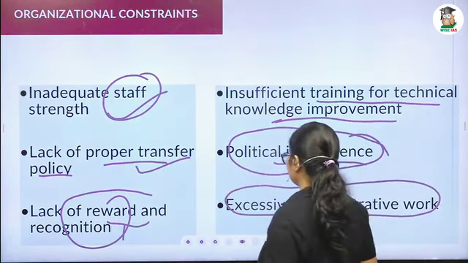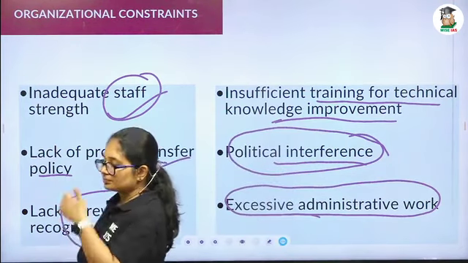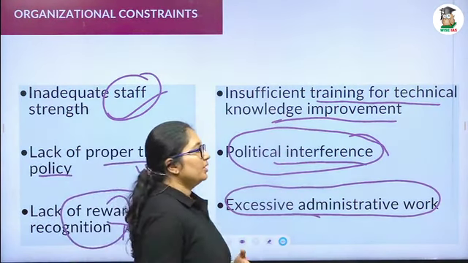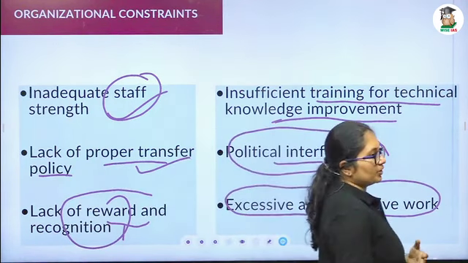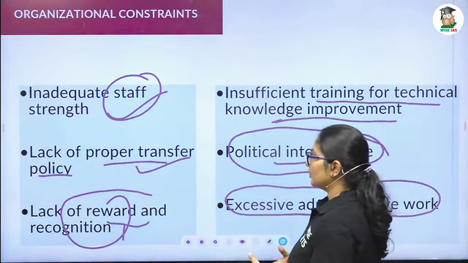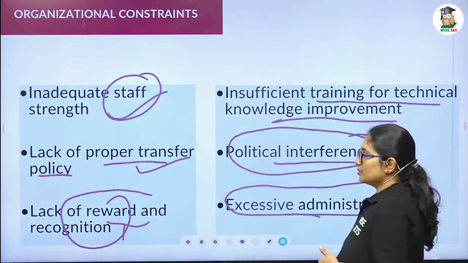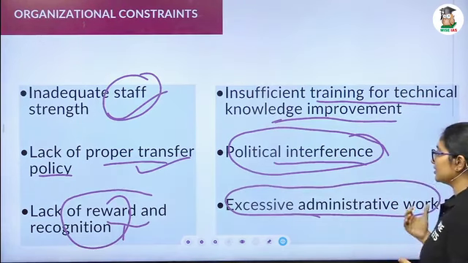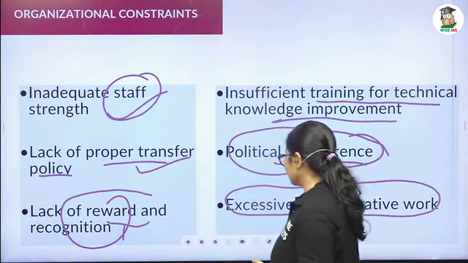As employees, we know we have to do more administrative work, so we cannot focus on the extension work.